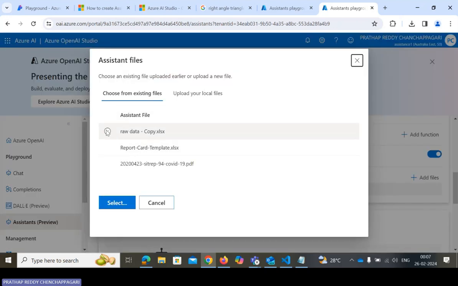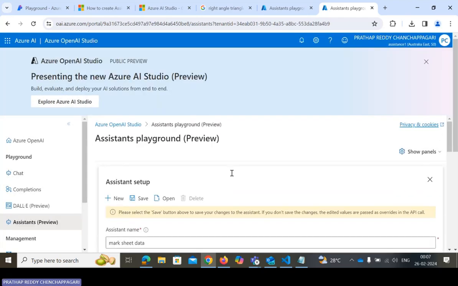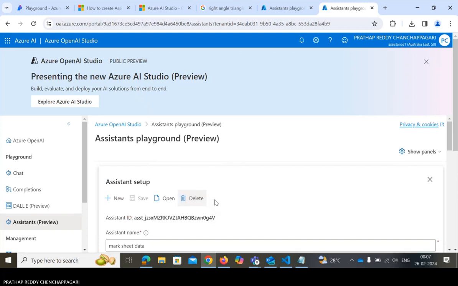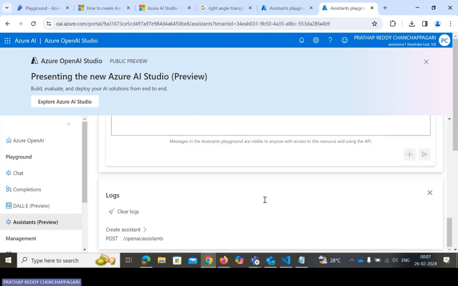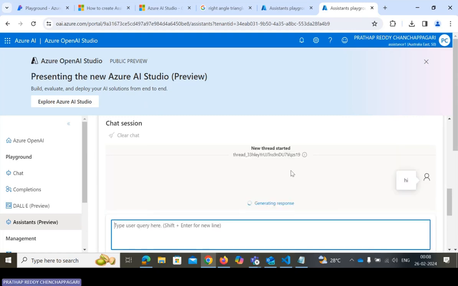Okay. So I have some raw data and everything. I just tap into raw data. I already uploaded this raw data report from the local files. Okay. I just select this data. Whenever you select this data, you need to save this option. Once you save this model, we just ask hi. We can ask some questions, and it will give you some responses. Let's see if it will generate or not.